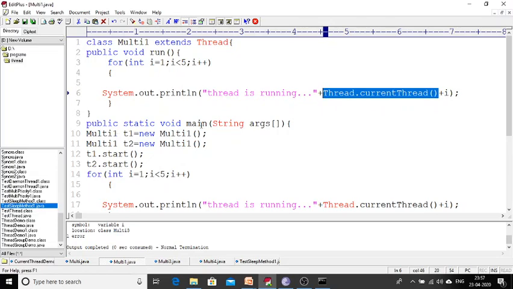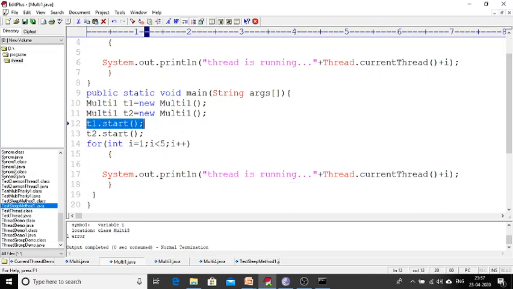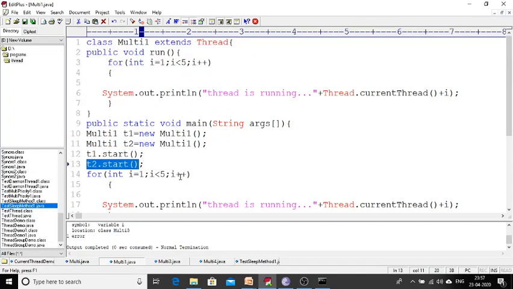See here, in my main method, my Multi class has the capability of creating threads because it is extending Thread. For my Multi class, I have created one object t1 and another object t2. Once these objects are created, we have to put our threads in the running state. We can do that by calling t1.start and t2.start. So indirectly t1.start is going to call the run method of the t1 object, and t2.start is going to call the run method of t2.